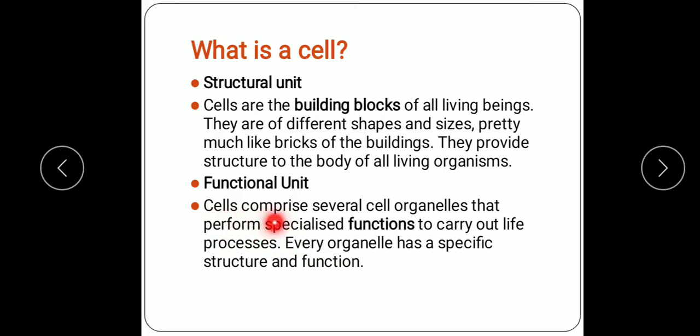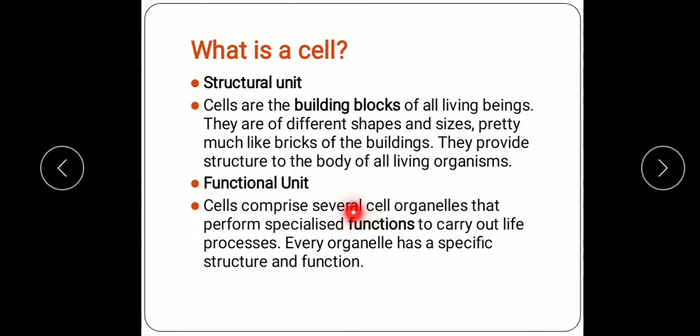Cells, they comprise several cell organelles that perform a specialized function to carry out the life processes. Every organelle has a specific structure and function. Okay, so many cell organelles are there like mitochondria, nucleus, endoplasmic reticulum, and many more. And each of the cell organelle has a specific function.